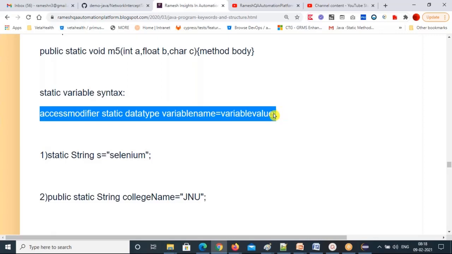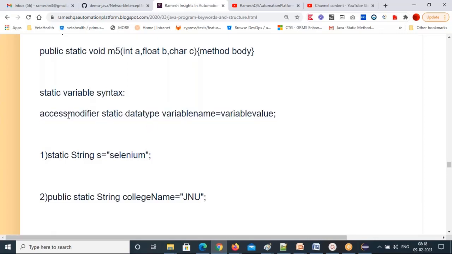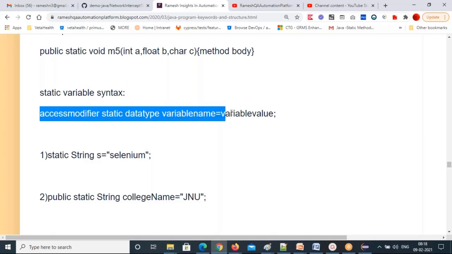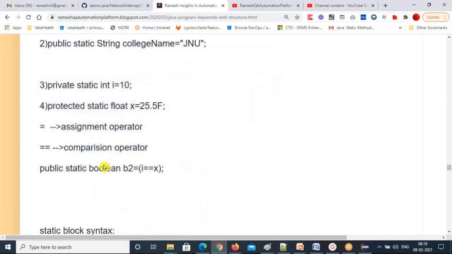Just follow this syntax, word by word. First you have to start with the access modifier. That's the static variable syntax. It is a fixed syntax, it doesn't change: access modifier, static, data type, variable name equal to variable value, semicolon. Okay, so this is the static variable syntax, and the variable is done.